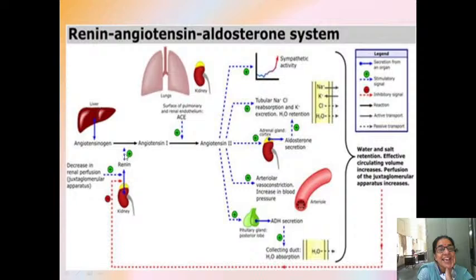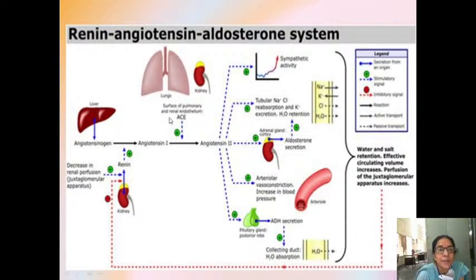Where does this renin act? The angiotensinogen is coming from the liver. Renin acts from the kidney on this angiotensinogen and converts it to angiotensin 1. Now angiotensin 1 is converted into angiotensin 2 in the presence of ACE. This ACE is present on the surface of the pulmonary epithelium and renal endothelium. This ACE is coming from the lungs, you remember, and also from the renal endothelium.